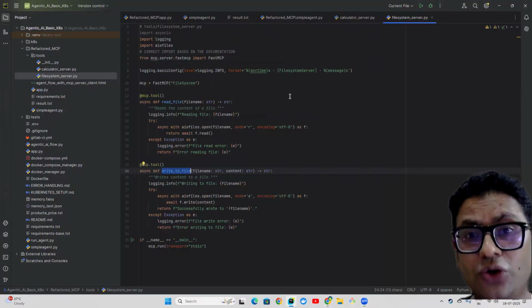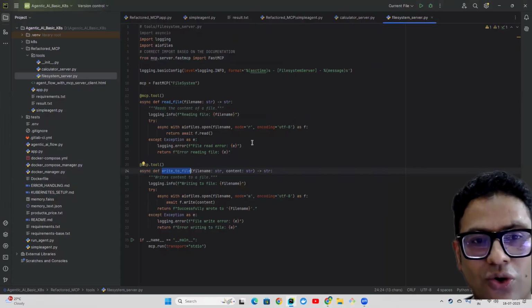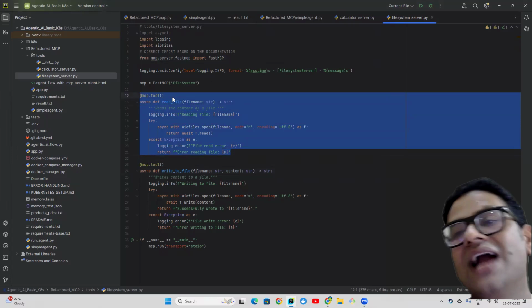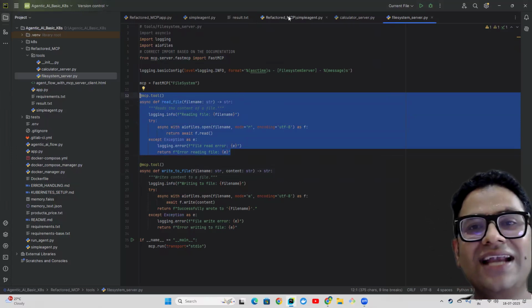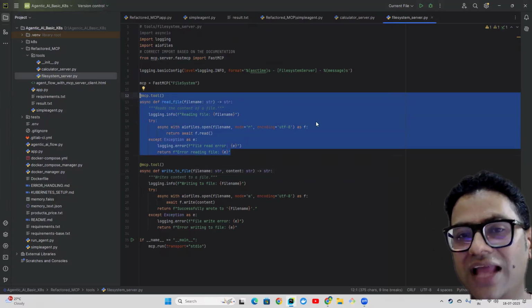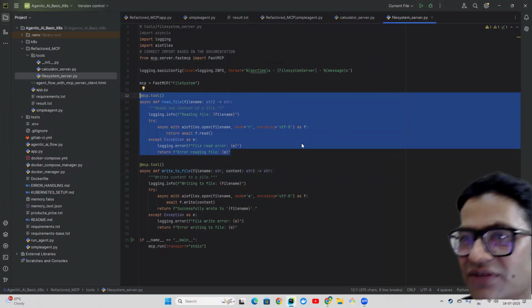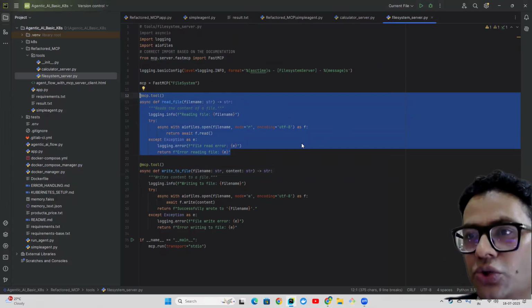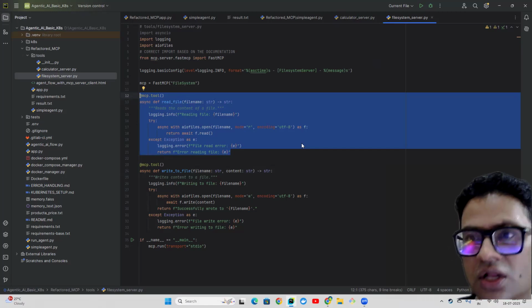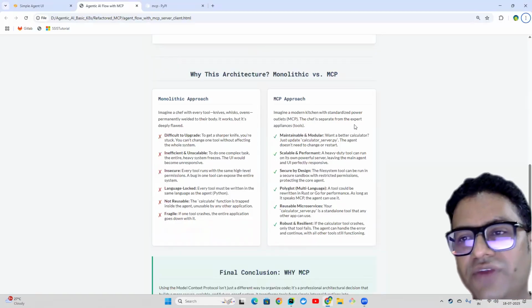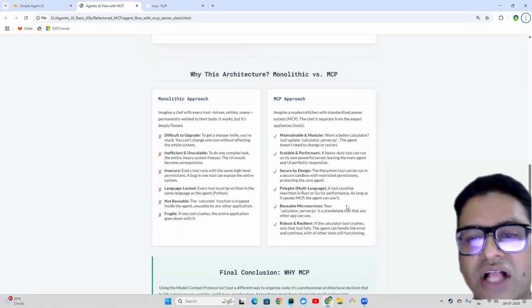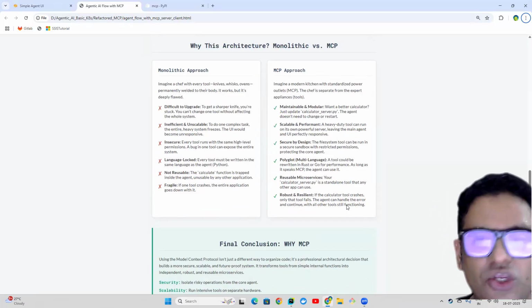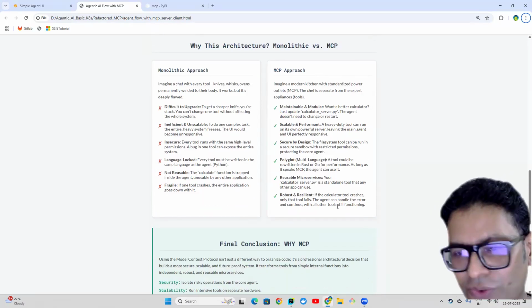So now, even if you want to change your server code, if you want to write it in a different programming language, you can do that, because your client is not worried about what kind of language you are using. It's only interacting with the server. And once it interacts with the server, it's the server's responsibility to understand how to execute that code. So you can write different tools in a different programming language as well.